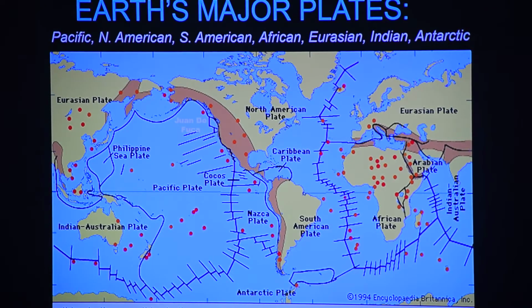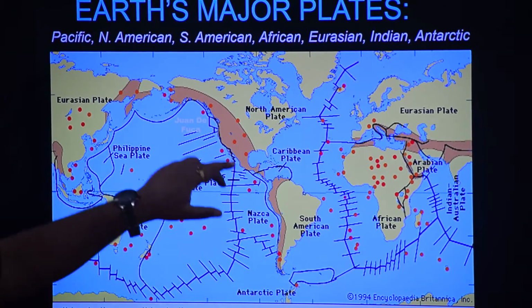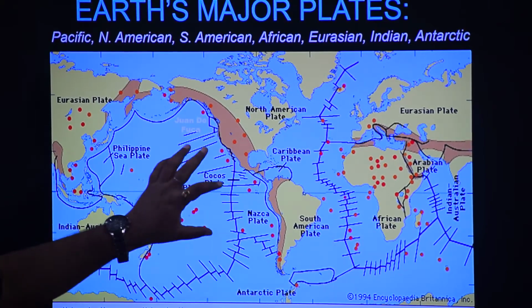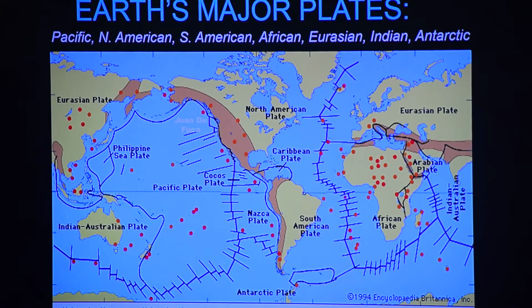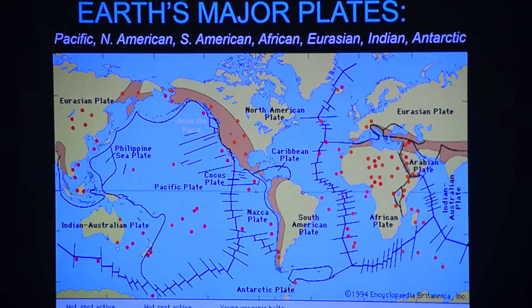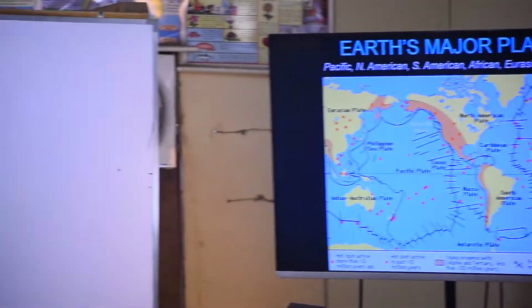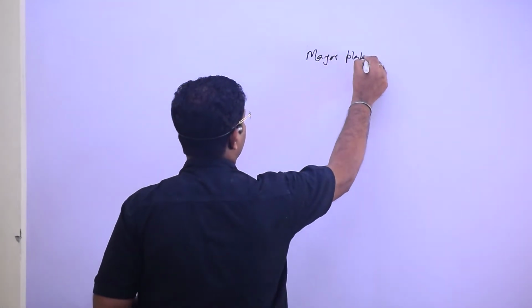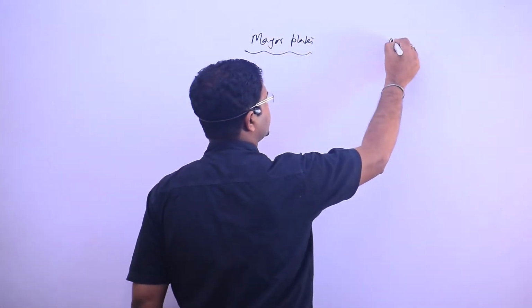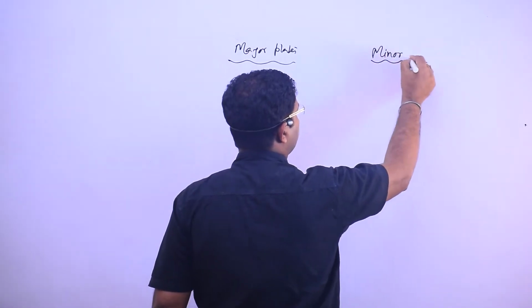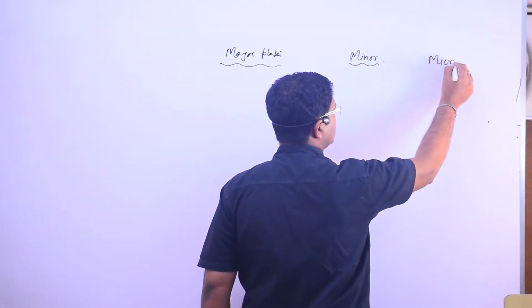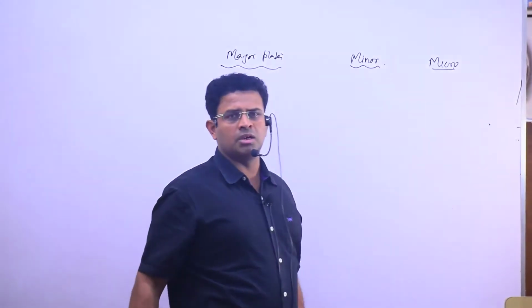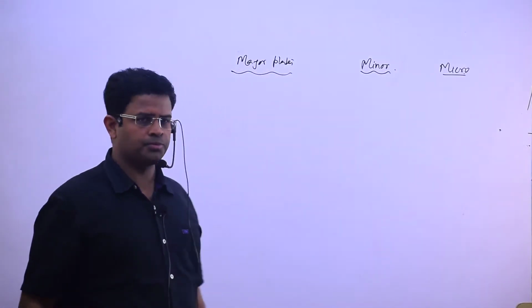But one major plate, the Pacific plate, is only oceanic in character. Understood it? So I said that we have some major plates and we have some minor plates and we have some micro plates. Understood?